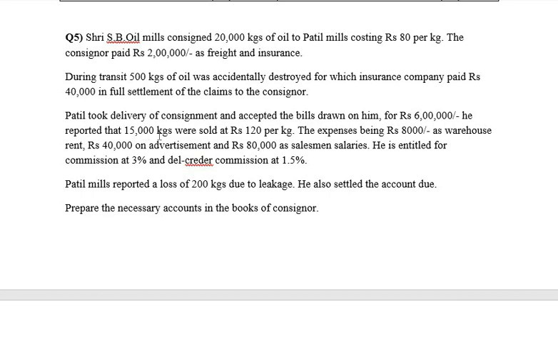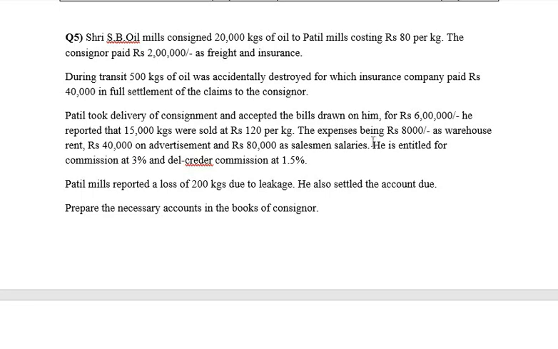The 6 lakhs is nothing but the advance that he has paid. Next, 15,000 kgs were sold at rupees 120 per kg. So this is nothing but the sales. Out of 20,000, 500 were destroyed in the accident and 15,000 kgs were sold by the consignee.